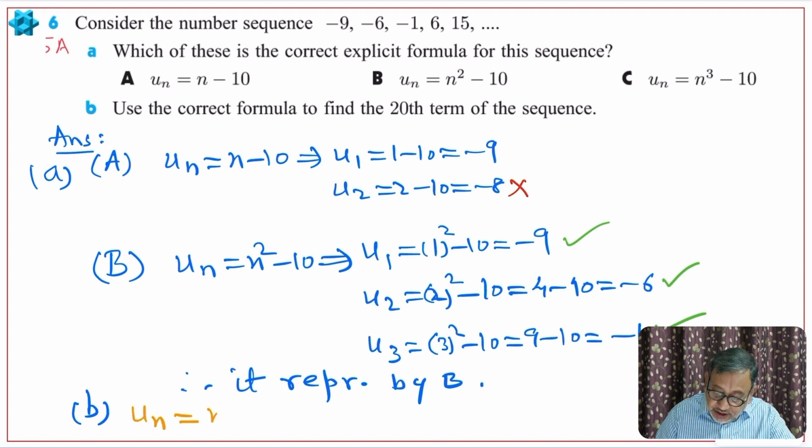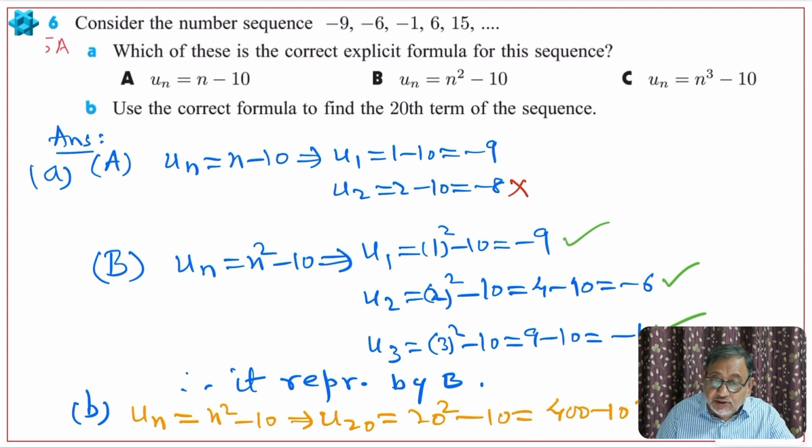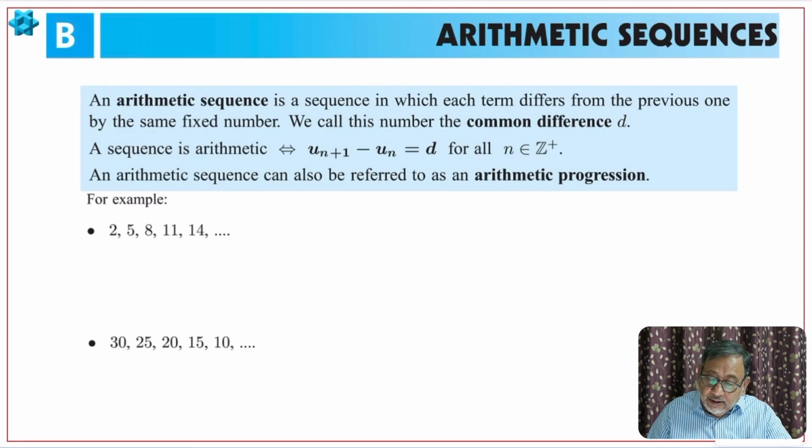Un is n square minus 10. So therefore U20 will be 20 square minus 10. 20 square is 400 minus 10. So 390 will be the answer for U20. Okay, I hope you understood. This was simple. Now arithmetic sequence.